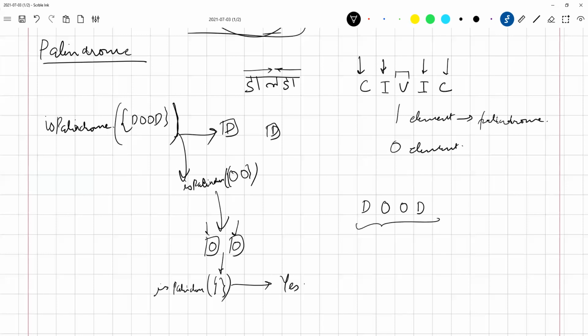So we are going to divide the whole problem into two parts. The first part is removing the element from the left. The leftmost element and the rightmost element are removed, and then we check the remaining part, and we check whether the elements that we have removed are equal or not. If they are equal, we check whether the remainder is a palindrome or not. Let us try writing code for this.